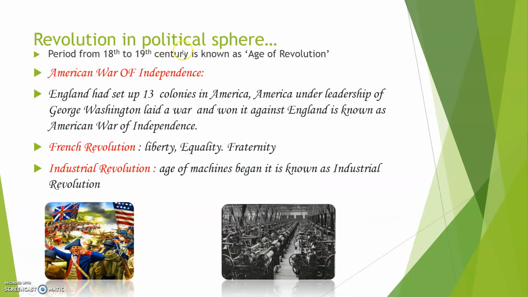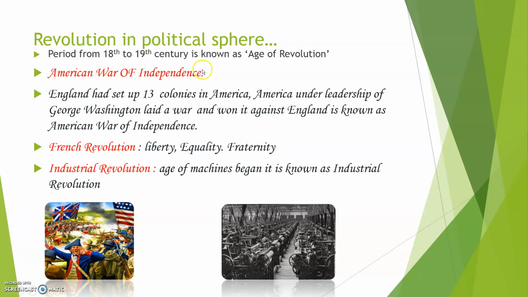Now, a lot of revolutions took place. The period from the 18th to the 19th century is known as the Age of Revolution. Revolution is change from bad to good. First, the American War of Independence. England had set up 13 colonies in America. At that time England was ruling 13 places in America. Colonies means a group of people staying together in an area.